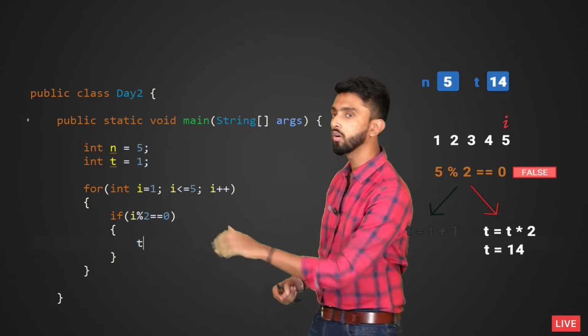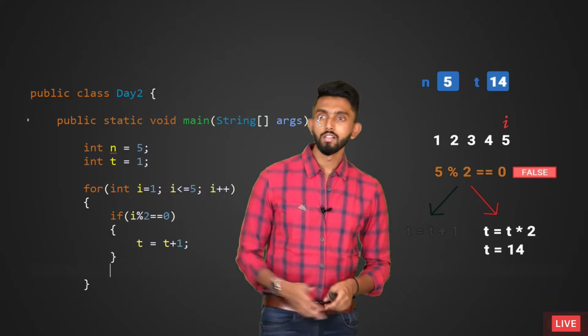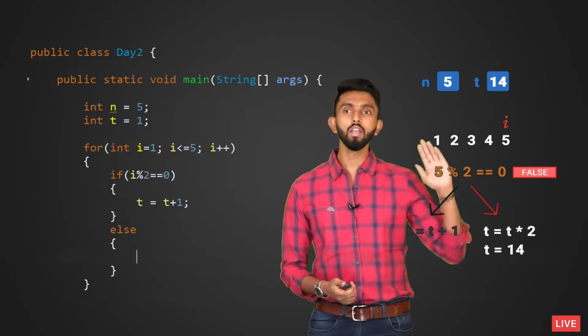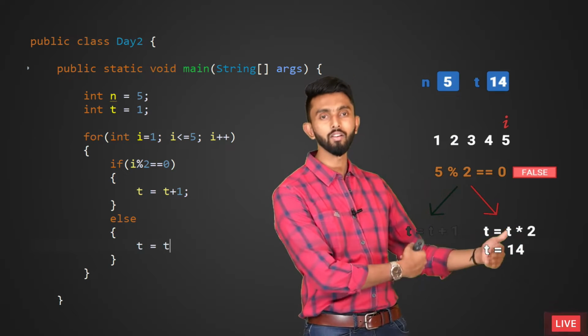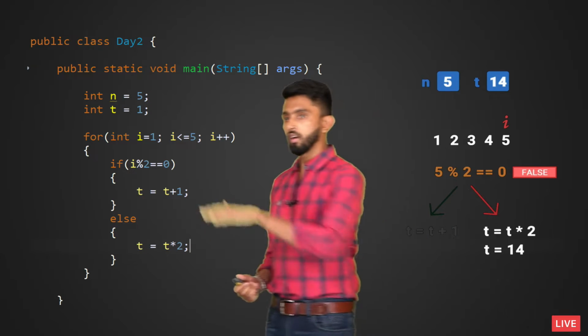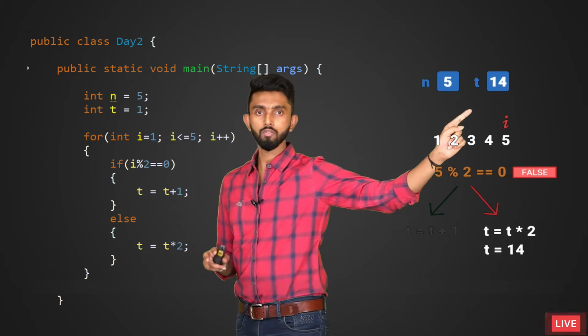So t equal to t plus 1. Beautiful. Else, t equal to t into 2. I am doubling the value because it is spring. That's all. Once I come out of the for loop, I would have got whatever is the final t value.